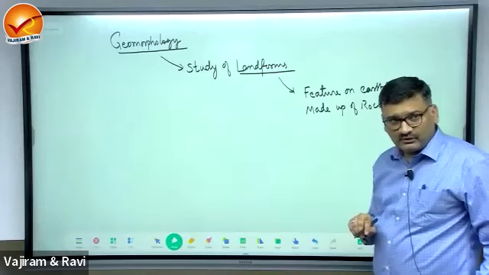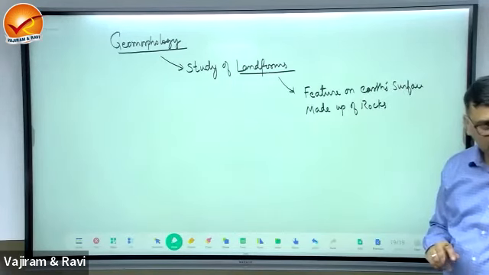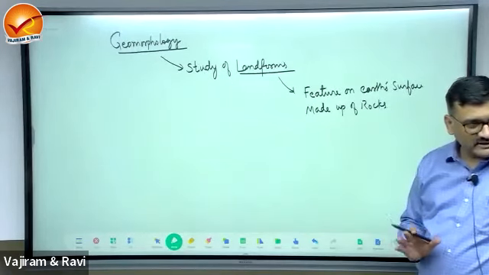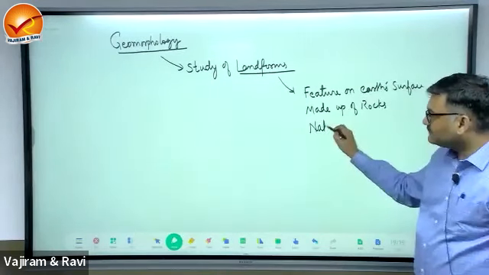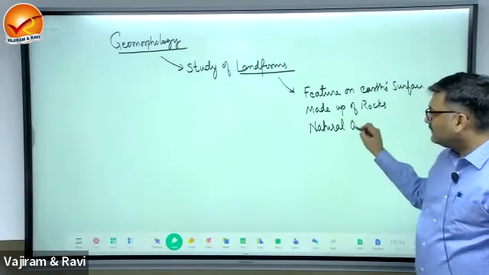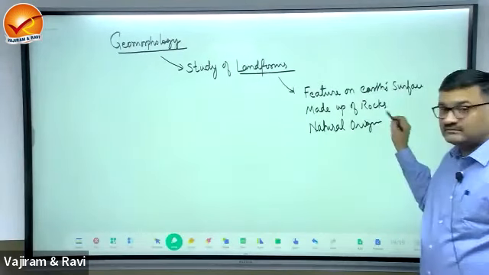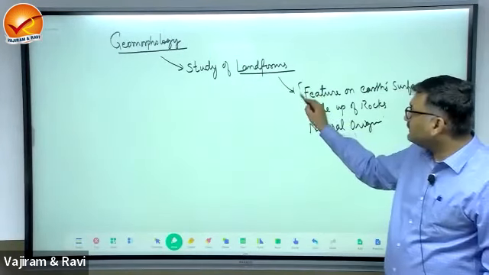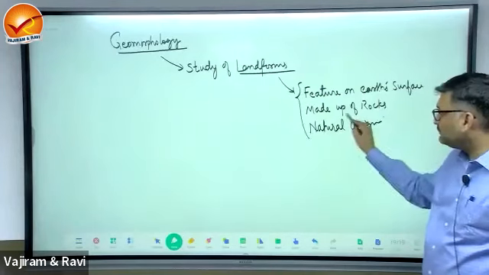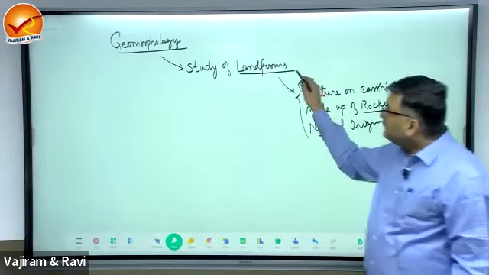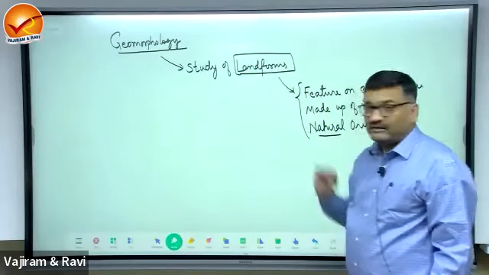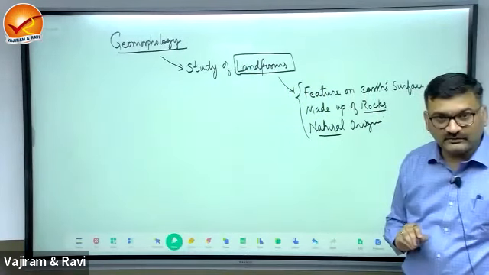Are we concerned about the origin of this feature? Should it be man-made or of natural origin? This will be of natural origin. So any feature that is lying on the surface of the earth, which is made up of rock and is of natural origin, will be treated as a landform, right?